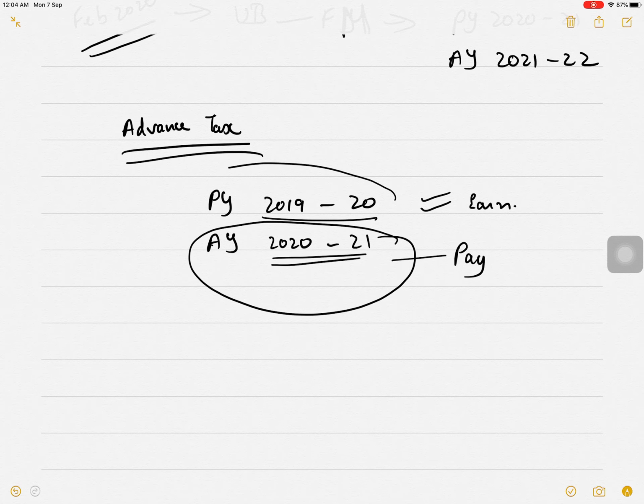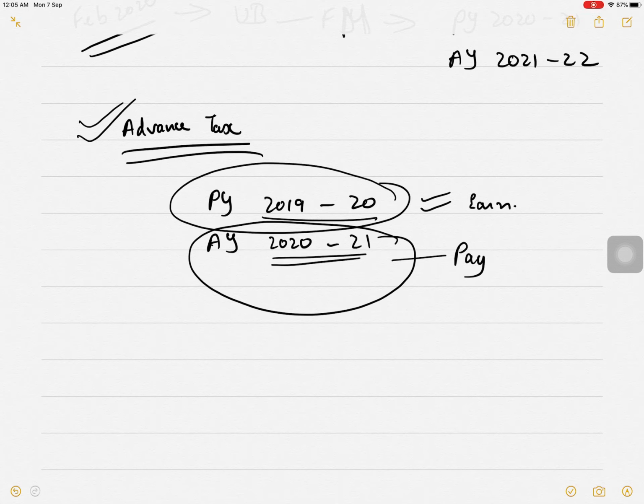But if you are paying during 2019-20 itself, for assessment year 2020-21, you are paying in the previous year itself, then it is called advance tax. You are paying tax in advance. Tax which you are supposed to pay in 2020-21 you are paying in 2019-20 itself, and that is why it is called advance tax.